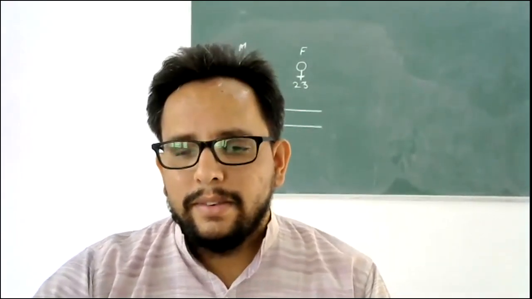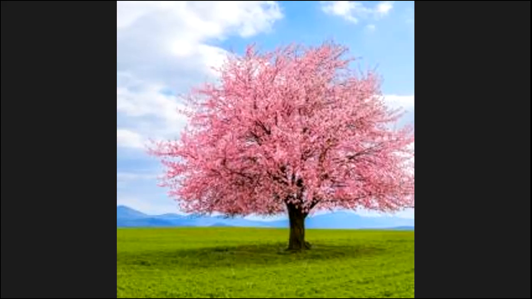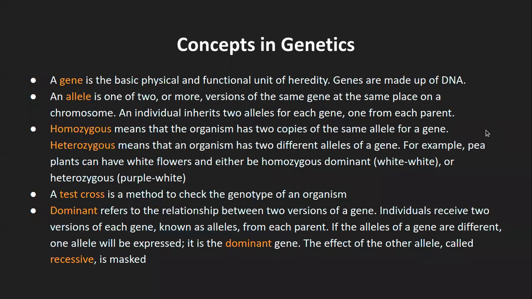Sir, whatever the part of the gene coding for the eye color, will it be there only in the eye cells, or will it be there in every cell of the body? Now you answer that question. How many number of chromosomes are present in your liver cells? 46.